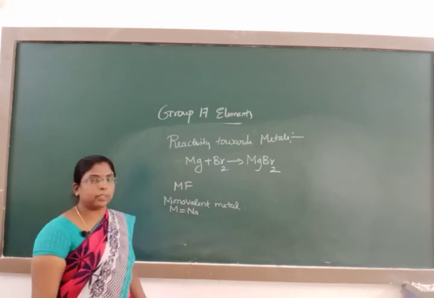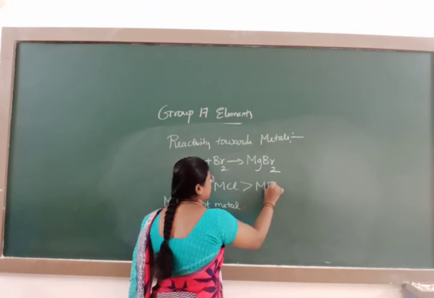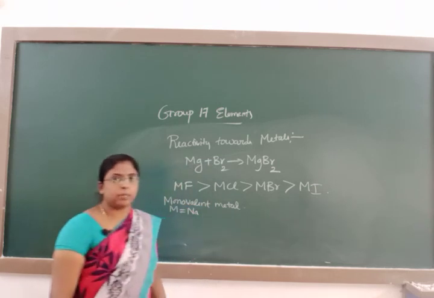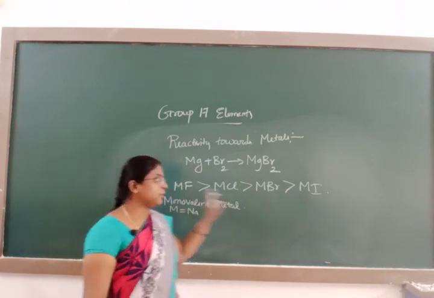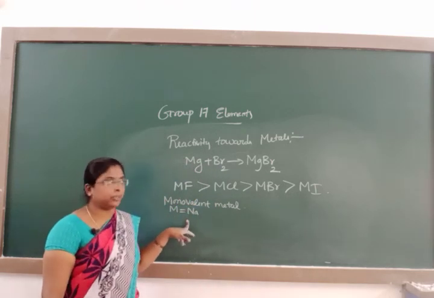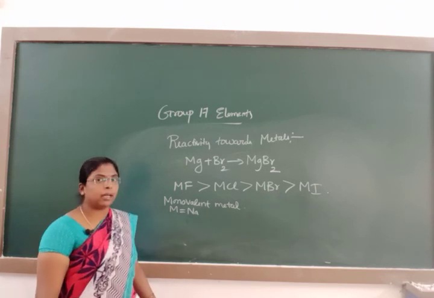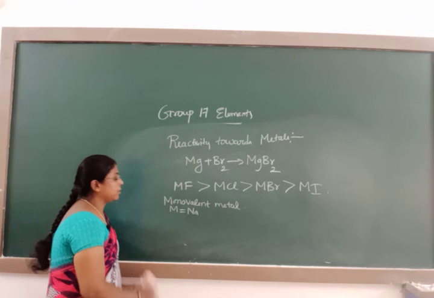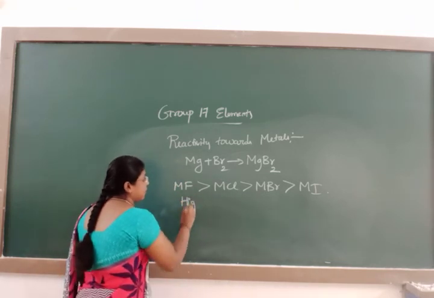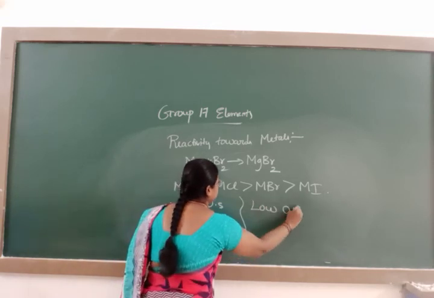Here the ionic nature decreases from MF to MCl to MBr to MI. Its stability decreases from MF to MI, where M is a monovalent metal like sodium. Next, metal halides form two types of oxidation states: one is high oxidation state and another is low oxidation state.